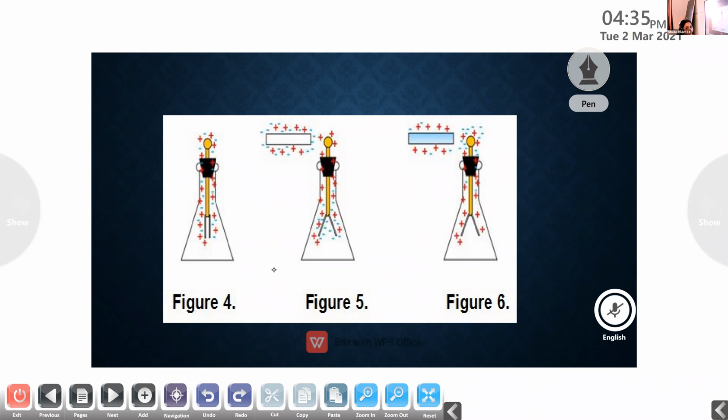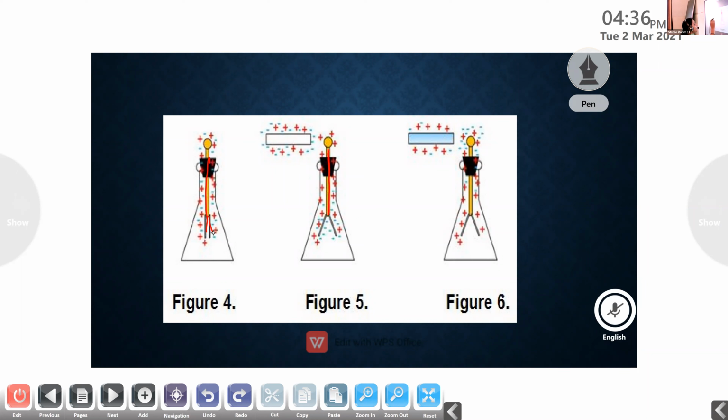Okay, I will explain once again the structure of electroscope. It consists of a metal rod that is housed vertically inside a glass bottle. At the end of the metal rod, two golden leaves are attached. And there is a metal ball or knob present at the top of the metal rod. So this is the structure of electroscope.